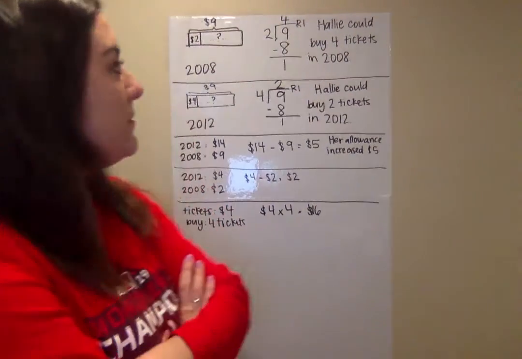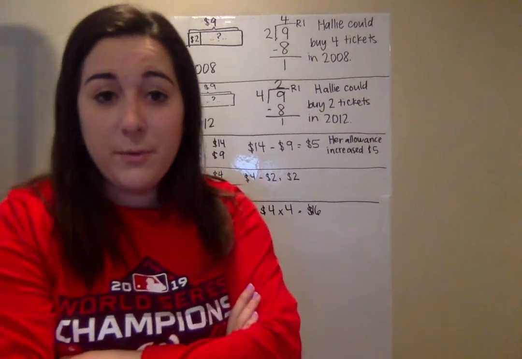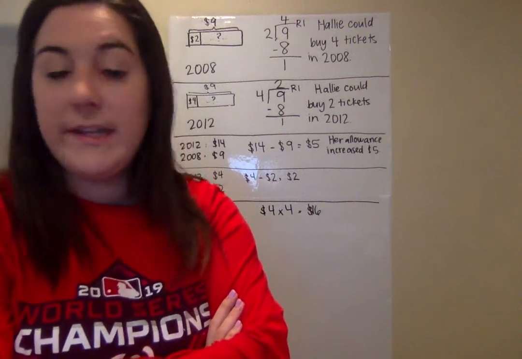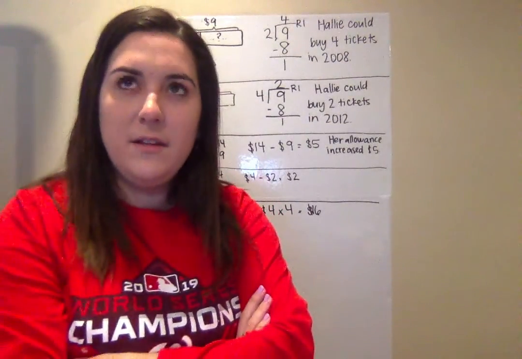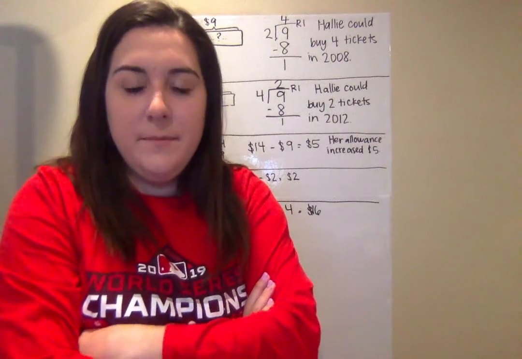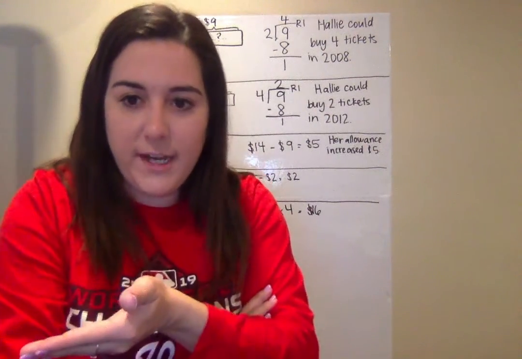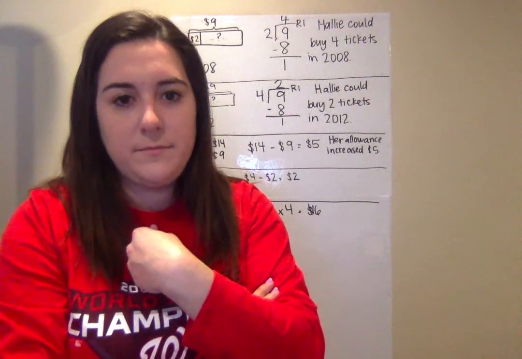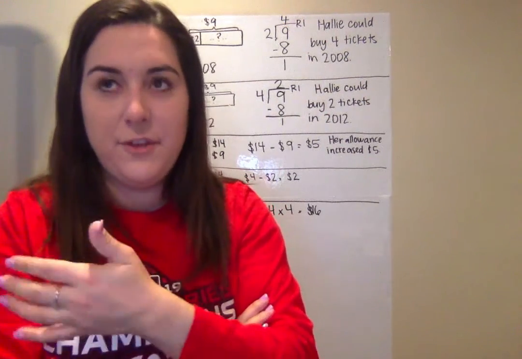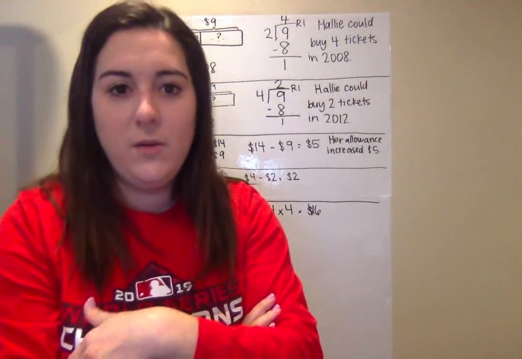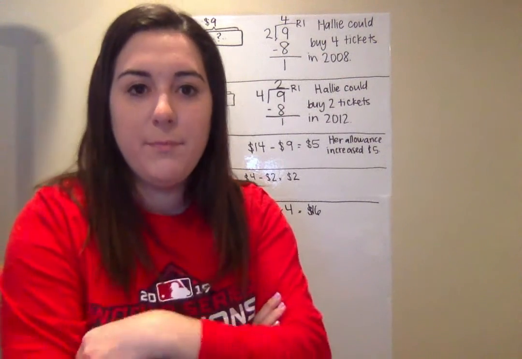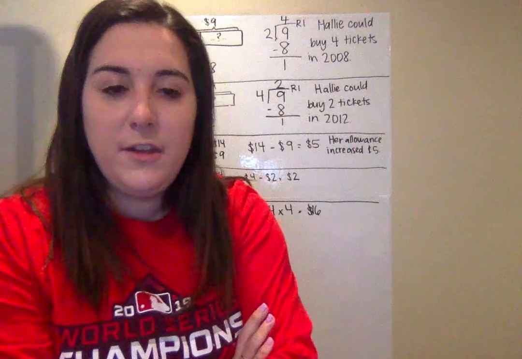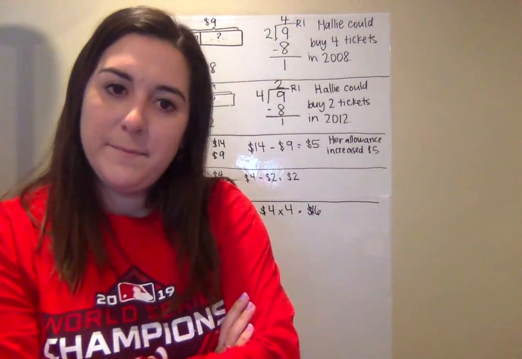In 2008, tickets were only $2, but by 2012, they were $4. But she was still only getting $9 a month. So what do you think that means? What happens if the chips or candy or whatever you want from 7-Eleven are going up and more expensive, but your allowance is still the same amount of money?